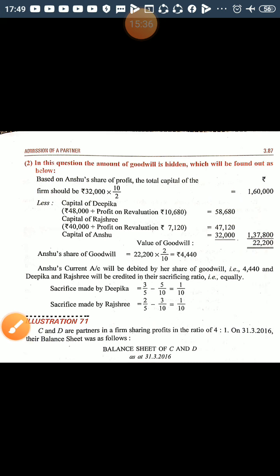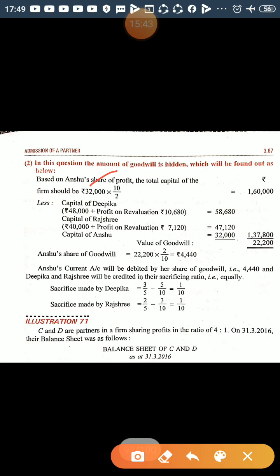Now we will calculate the value of goodwill. Anshu brings 32,000 for a 2 by 10 share. So 32,000 multiplied by the reciprocal of her share, that is 2 by 10, reciprocal is 10 by 2. So the total capital on the basis of the new partner, that is Anshu's capital, is 1,60,000.